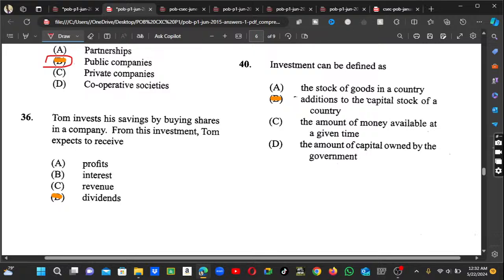So Tom invests his savings by buying shares in a company. This one is a repeated one. Anyone that I put the R on, guys, it's a repeated one. We know that Tom will get dividends because he's not investing in the business. He just has some shares in a company.